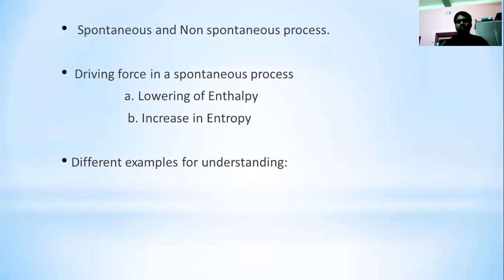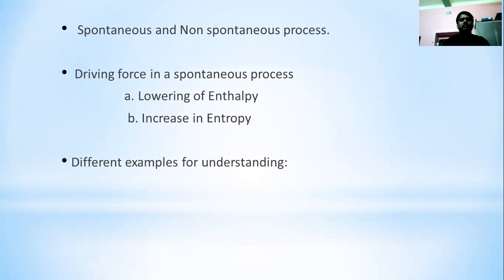Again, we need to gather the data, how much energy is changing, how much entropy is changing, then we need to calculate. If it is negative, then that means that the reaction is spontaneous. So this is all about spontaneous and non-spontaneous processes, and we have already discussed in detail the driving force for the spontaneous process.